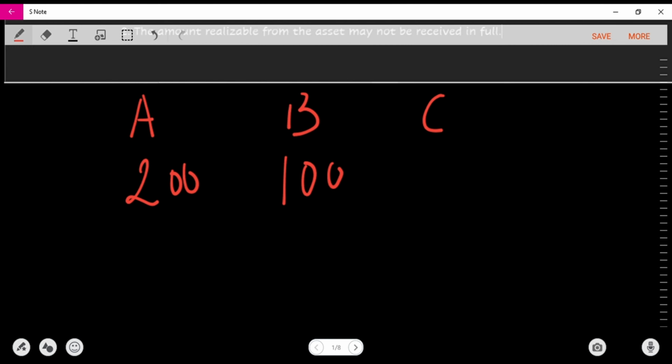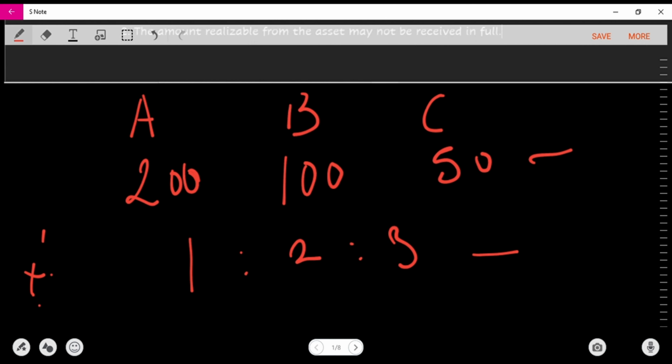Let's just turn it to 200, 150 instead. So 200, 150. Now, in this case, the profit sharing ratio can be 1:2:3. Their profit sharing ratio is not according to the capital, basically. And remember that in this piecemeal realization, we have to remember that assets is equal to... sorry. And so this capital and profit sharing ratio are not accordingly.